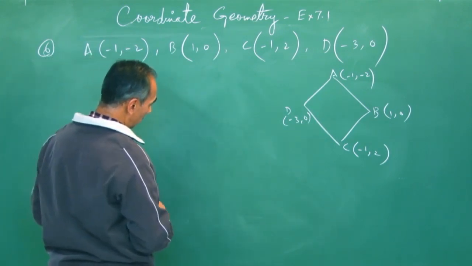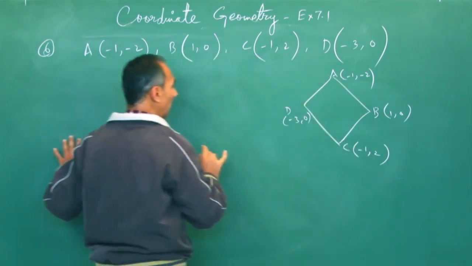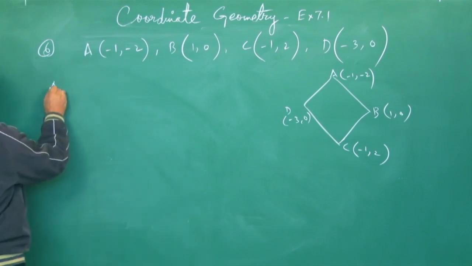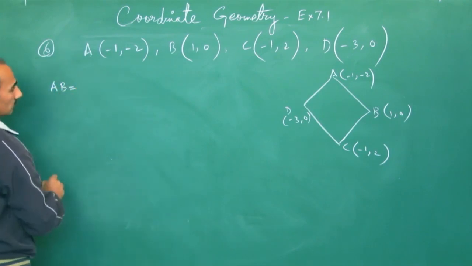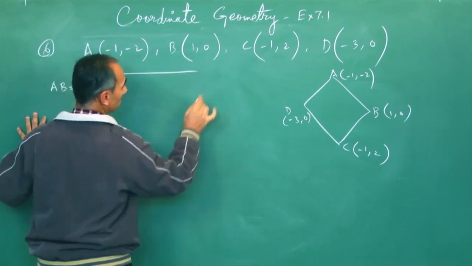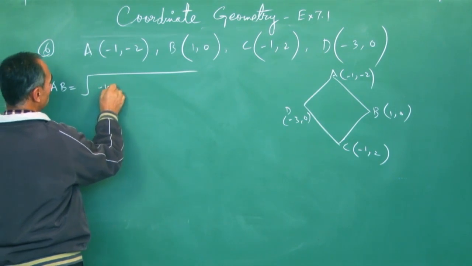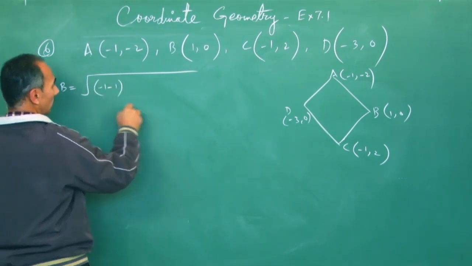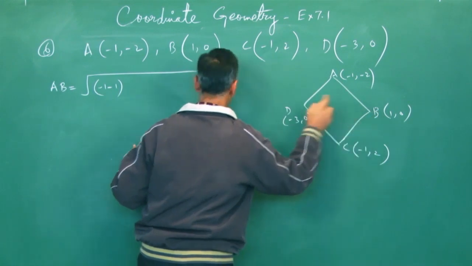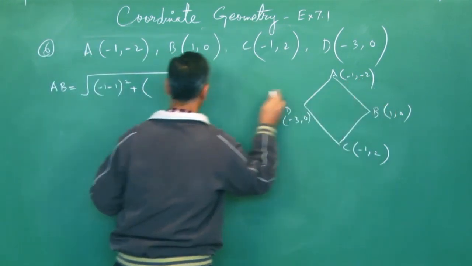So let's find all 4 lengths. Okay, AB. Now AB will be, using the distance formula, x1 minus x2 whole square plus y1 minus y2 whole square.